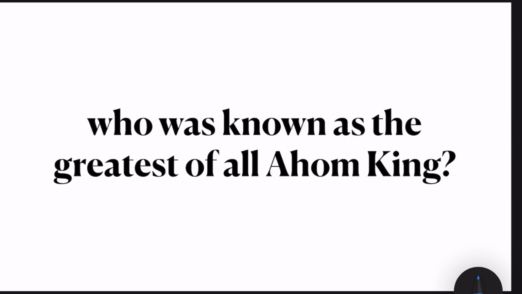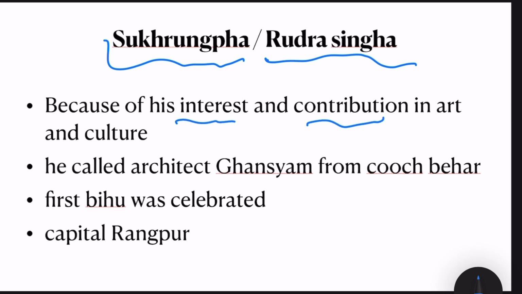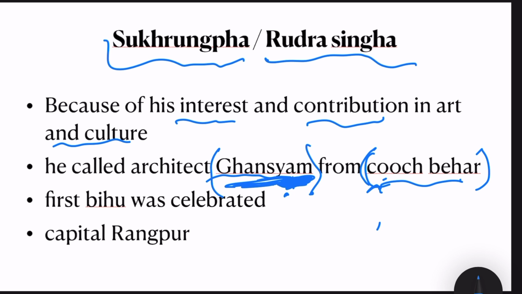Who was known as the greatest of all Ahom kings? The answer is Sukrungpa, also known as Rudra Singha. And why was he known as the greatest of all Ahom kings? Because of his interest and contribution in art and culture. He called an architect from West Bengal, to be precise from Coach Bihar, and the name of the architect, which is important, was Ghanshyam.